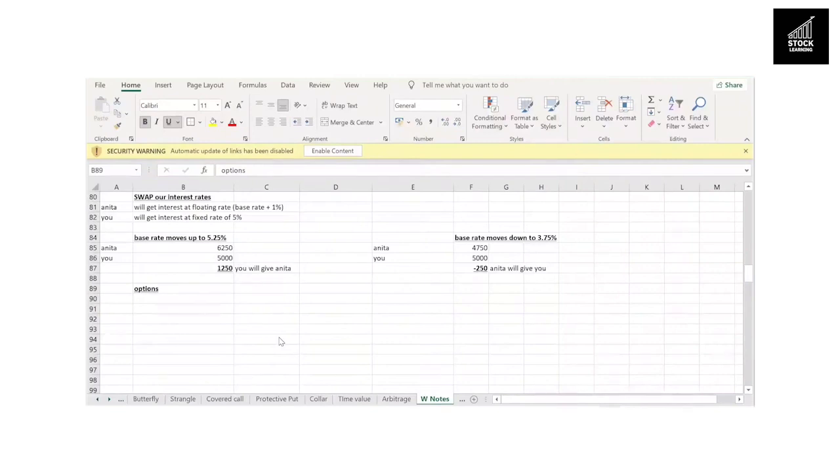Options. Now, in options, just like futures, there are two parties to the contract. There is a buyer, who is also known as the holder. And of course, there is a seller, who is also known as the writer. So you will frequently come across the phrase "the writer of an option." It means the person who has sold the option.